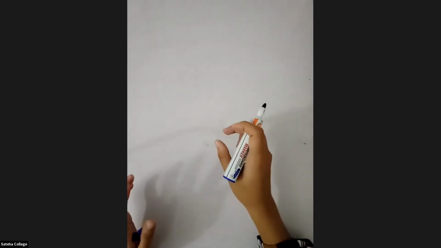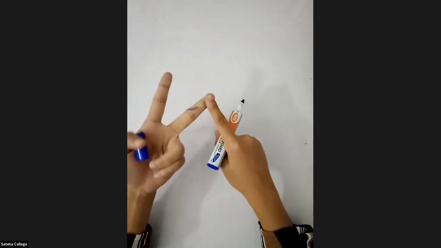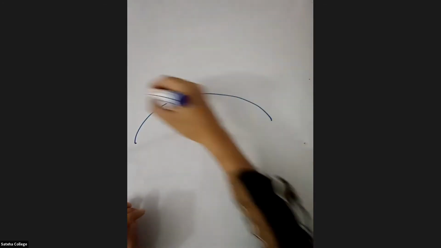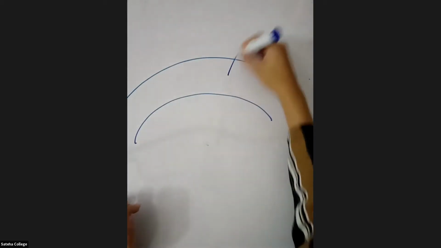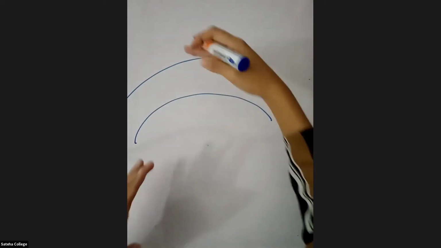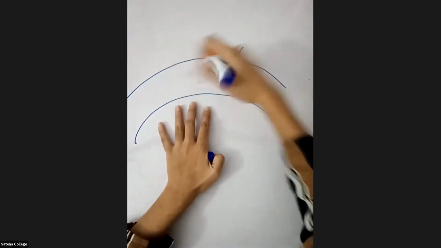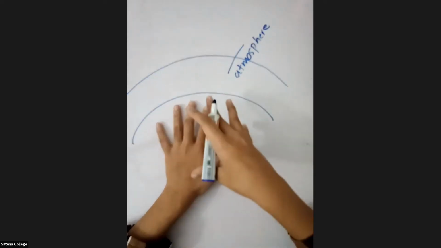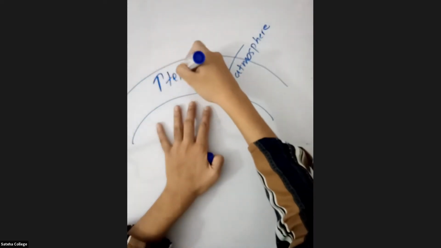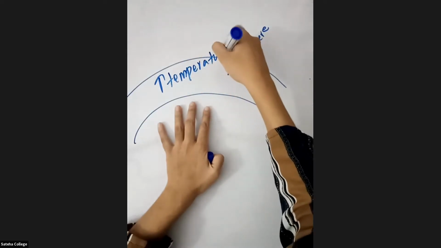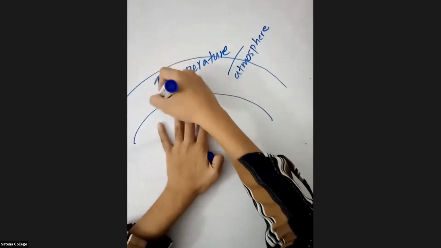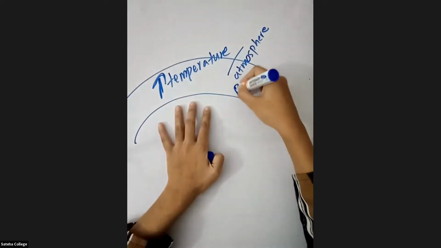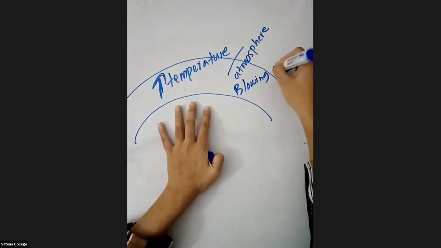Right? So what are the intermonsoon periods? The intermonsoon periods are March to April, October to November. When there is intermonsoon period, near the earth, there is atmosphere. This is what you call the atmosphere, the air that's close to the earth. When there is intermonsoon period, the temperature of the atmosphere closer to the earth will increase. Then what happens? The blowing of the wind will start to decrease.